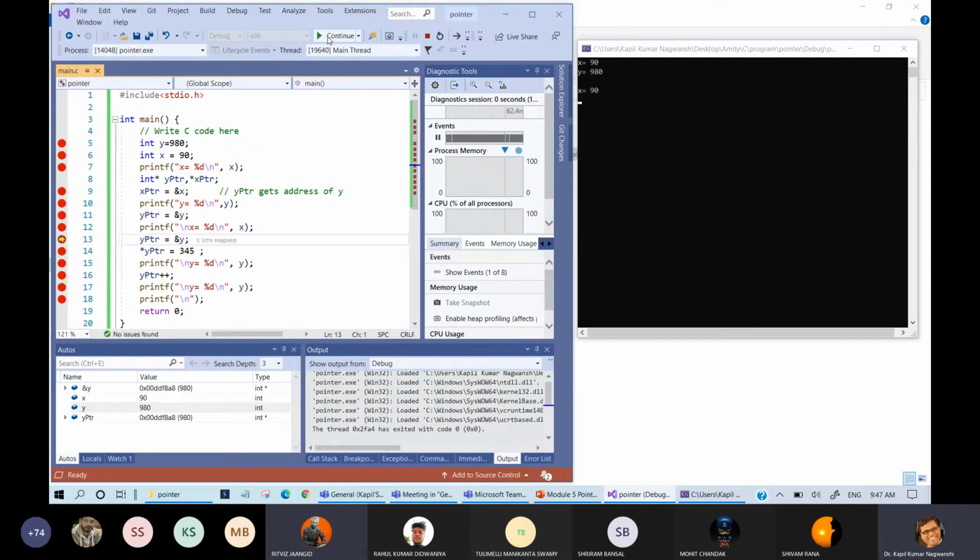Sir, but if we want to print the address of a variable, how do we do it, sir? What is the question? Once again, let me increase the volume. Sir, how do we print the address of a variable? Address of a variable. Okay. So let us print some addresses from this place.